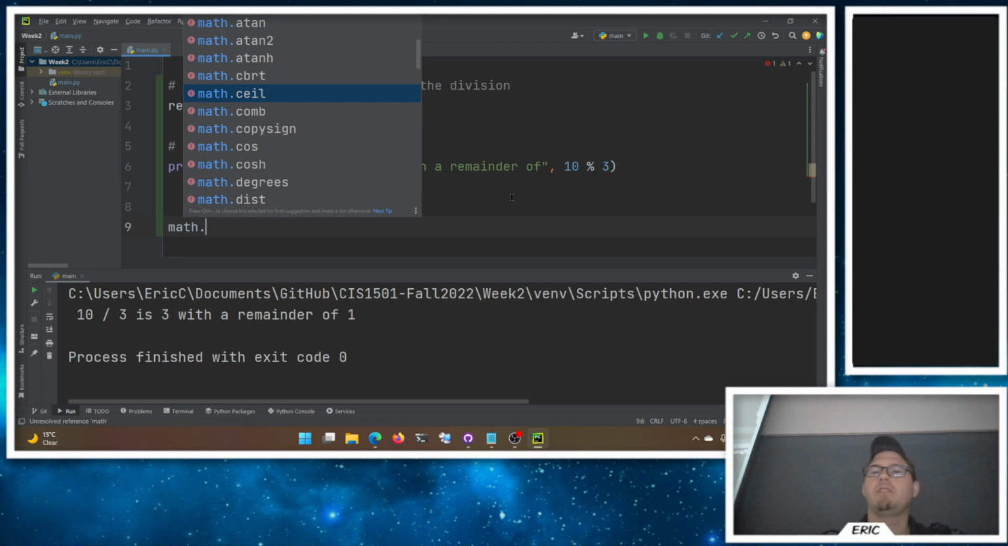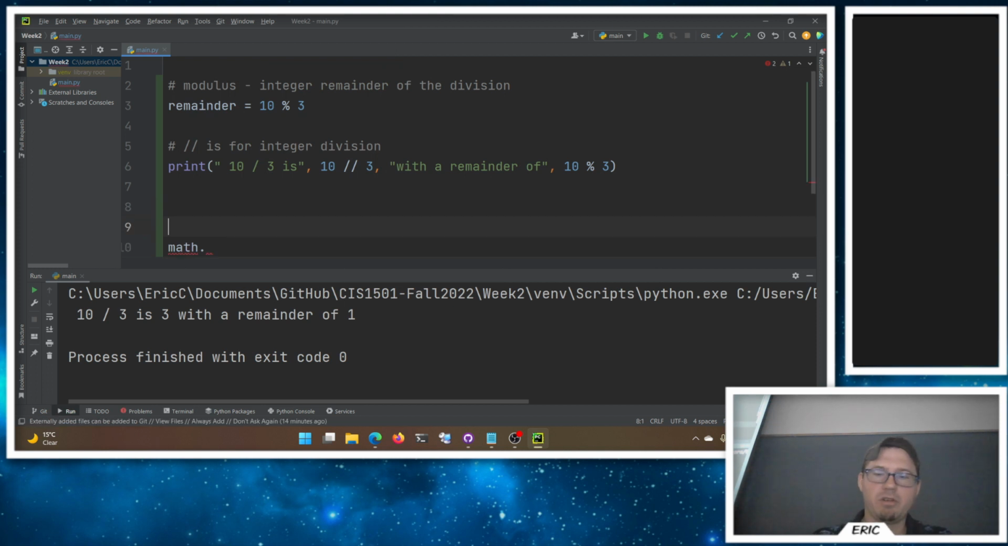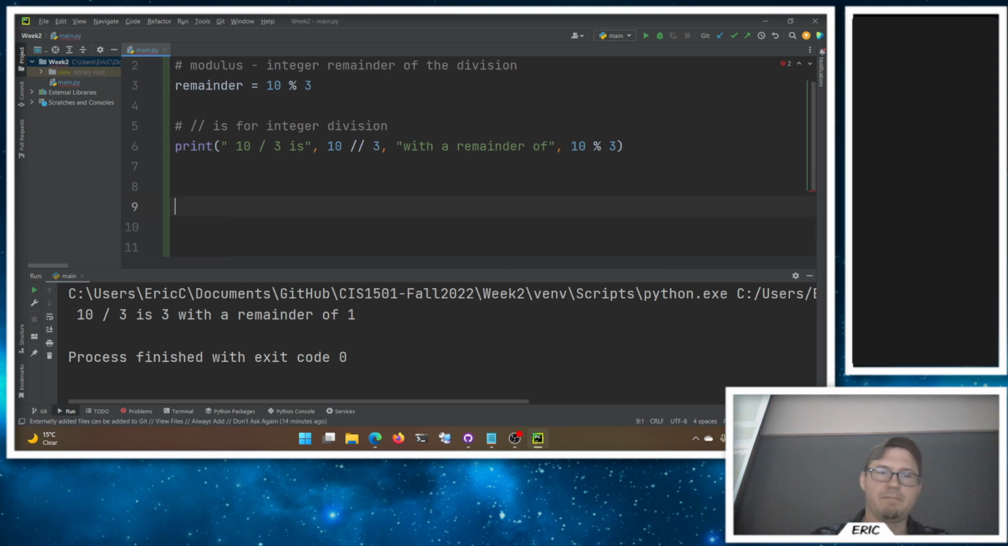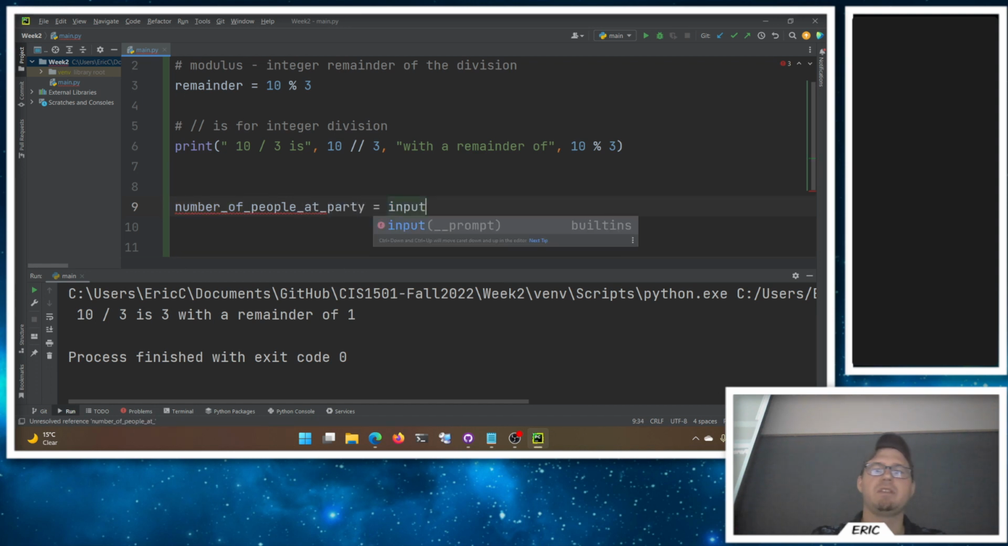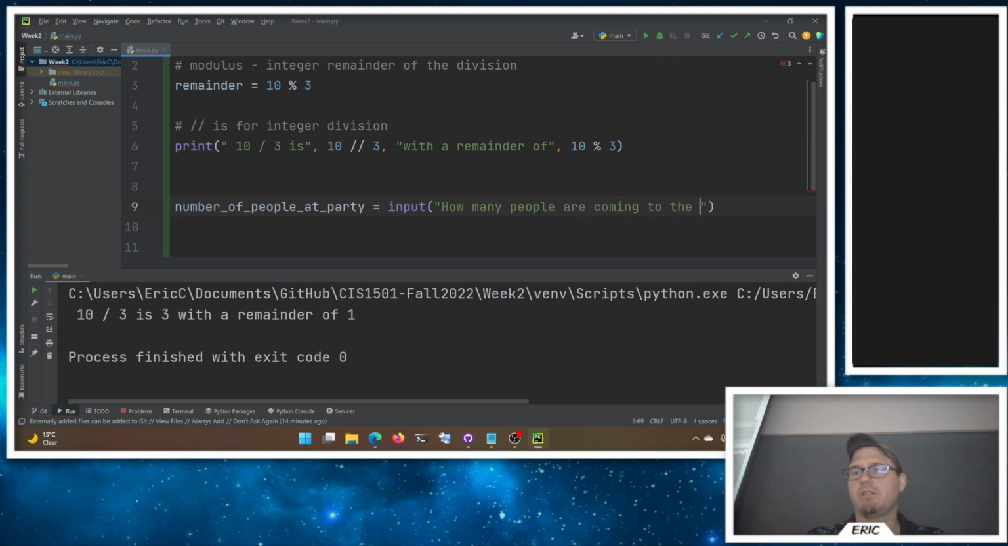So if you want to get some specific answer, like with a floating point number, what is 10 divided by 3, and then round it up here, we can do that. So if I were to go, let's see, how about for the int or number of people at party? It's going to be an input of how many people are coming to the party.